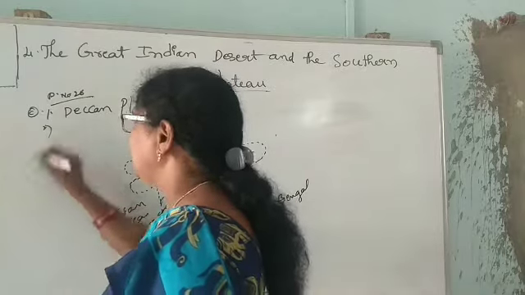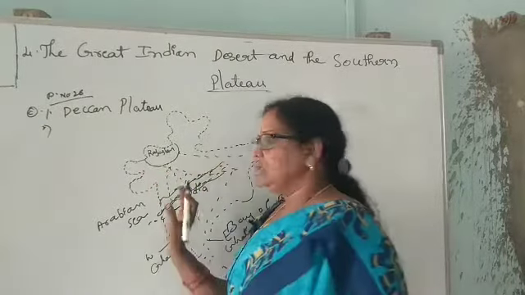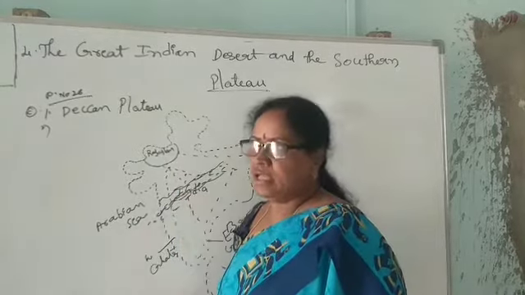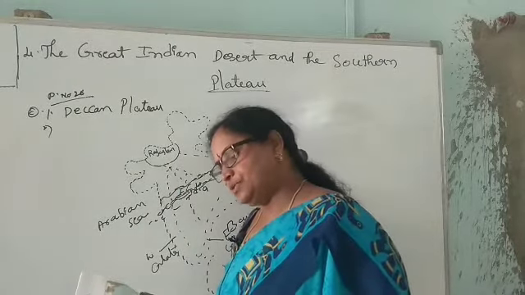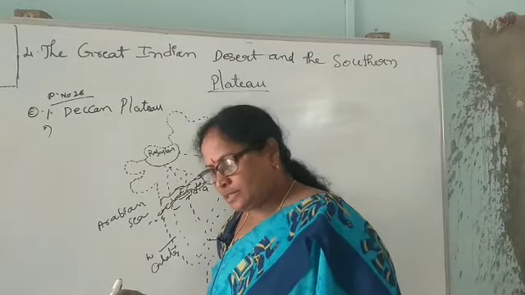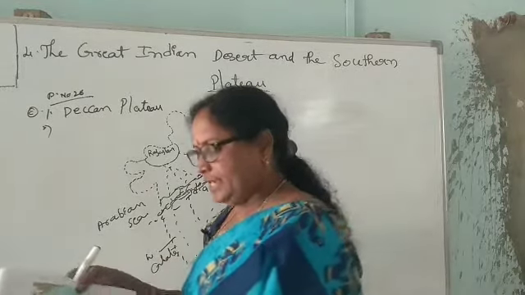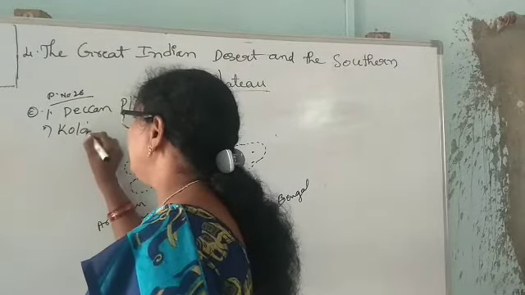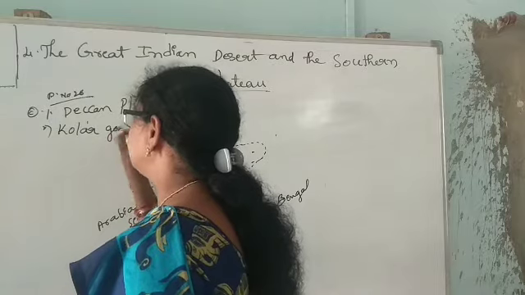In this southern plateau, there are two parts, no? Among these two parts, the Deccan Plateau is the largest part of the southern plateau. And the dash in Karnataka supplies almost the entire gold produced in India. Kolar gold mines from Karnataka.